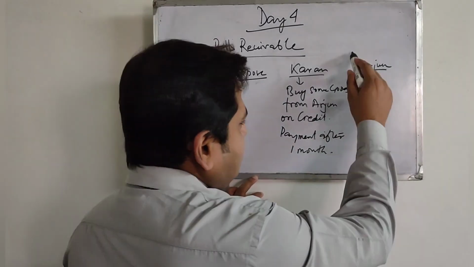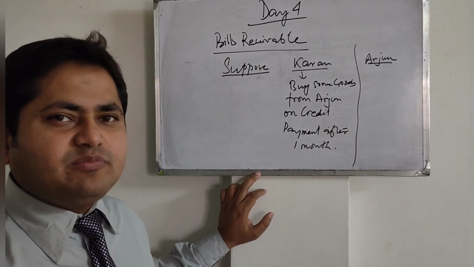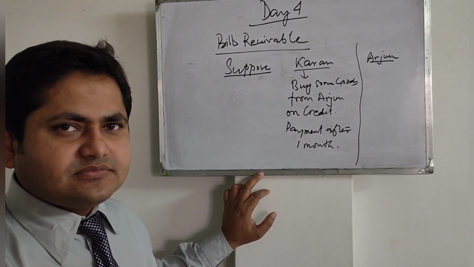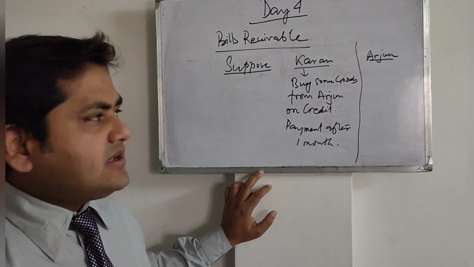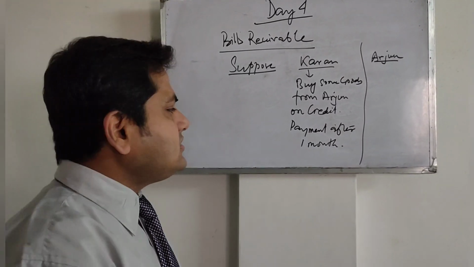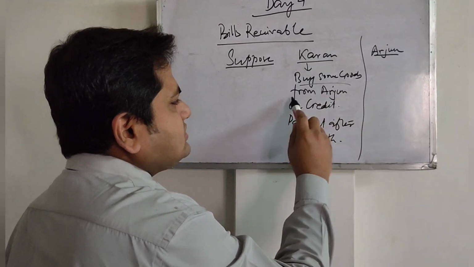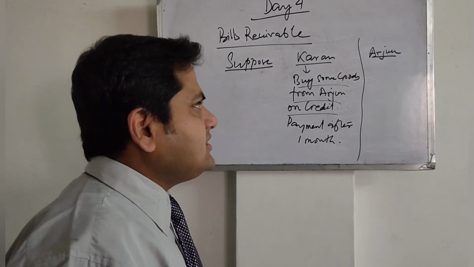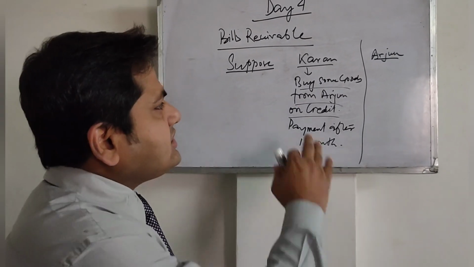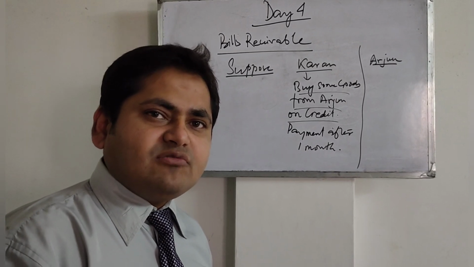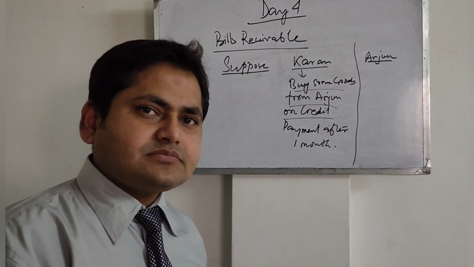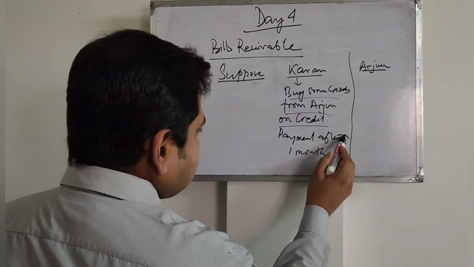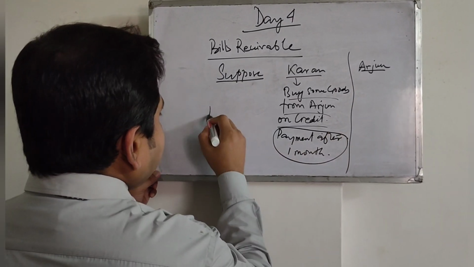Now if Karan does not pay the money to Arjun, then what can Arjun do? Are you getting my point? On a personal note, he has just asked him that you sell me the goods on credit, money I will give you after 1 month. But if after 1 month Karan is not going to pay the money, then what can Arjun do legally? Understood? What happens when the promise was made?